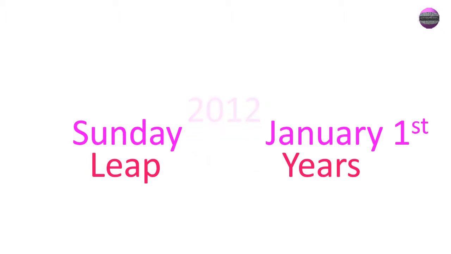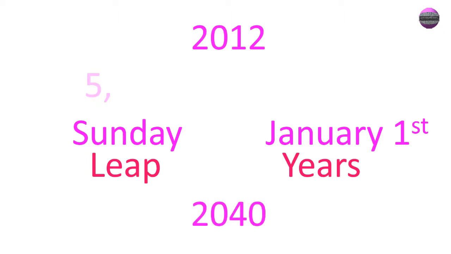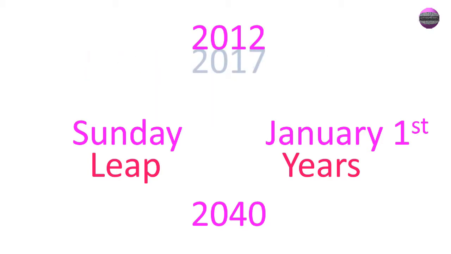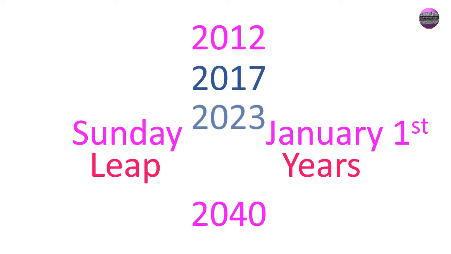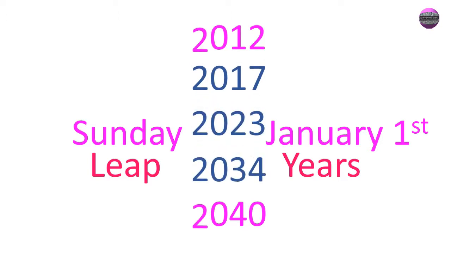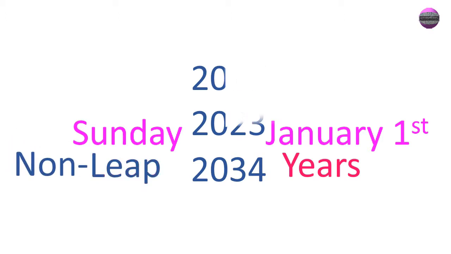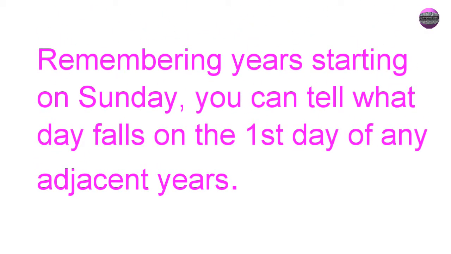Then between 2012 and 2040, the known leap years, Sunday, January 1st come in 5, 6, 11, and 6 years. All the other 28-year loop is the same way. So after year 2012, Sunday falls on January 1st of the year 2017, 2023, 2034, and 2040. Now if you remember this, for particular years that begin on Sunday, the adjacent years can be easily calculated to learn what day of the week the first day of the year falls on.